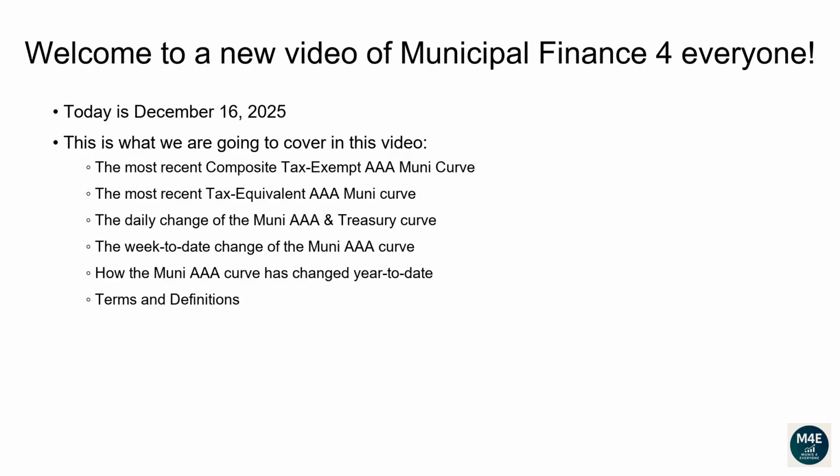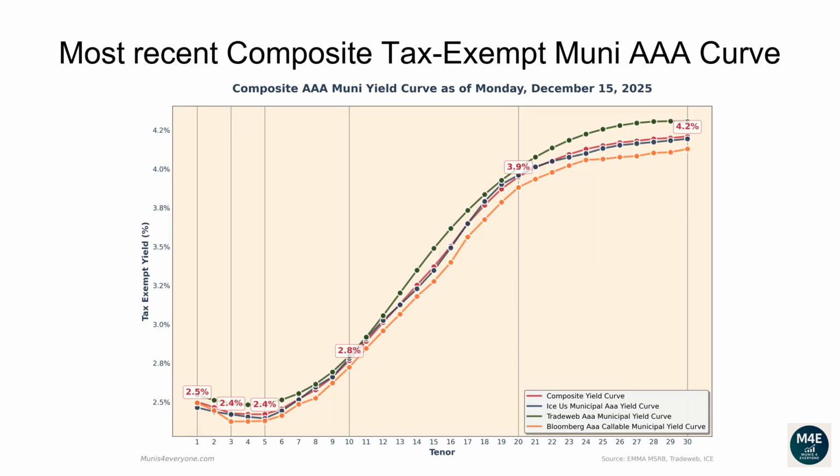Terms and definitions. Let's go over the most recent composite tax-exempt Muni AAA curve. The following composite tax-exempt yield curve is based off the most recent ICE, TradeWeb, Bloomberg yield curves that are available on the MSRB website, plus some proprietary extra adjustments, as of December 15, 2025.